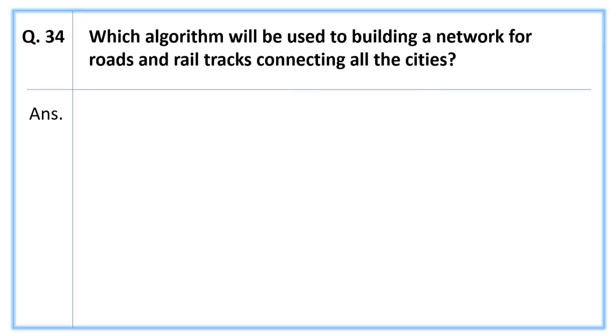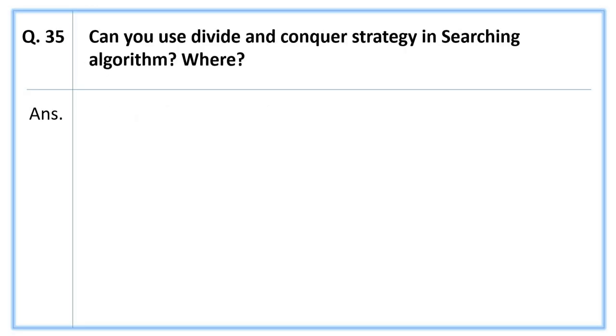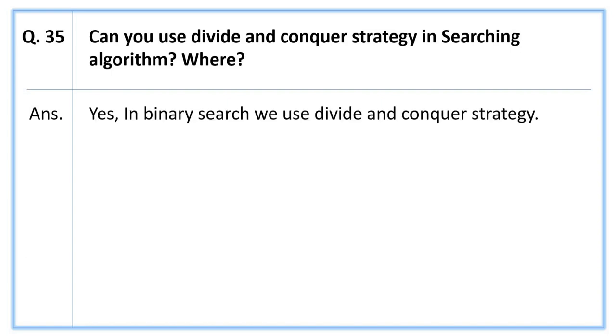Next, which algorithm will be used for building a network of roads and rail tracks connecting all the cities? The answer is Prim's or Kruskal's algorithm. Next question. Can you use the divide and conquer strategy in searching algorithms? Where? The answer is yes. In binary search, we use the divide and conquer strategy.